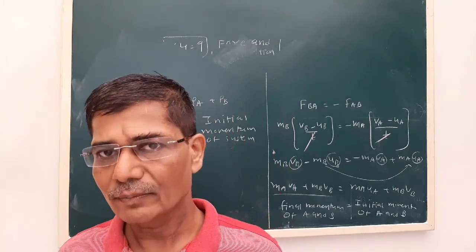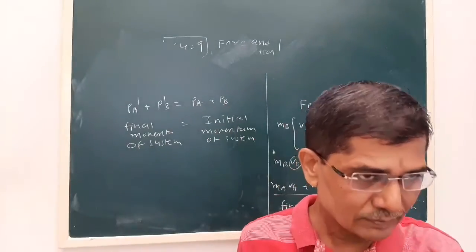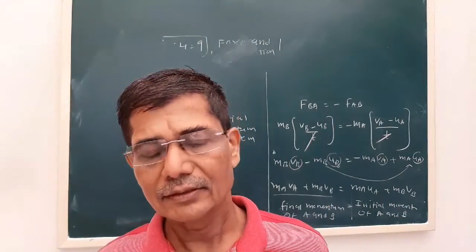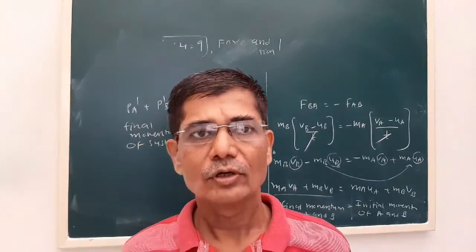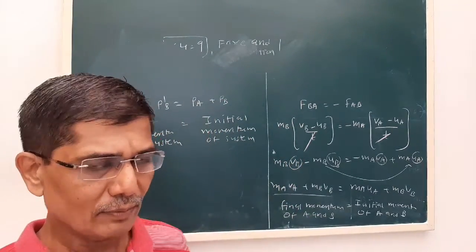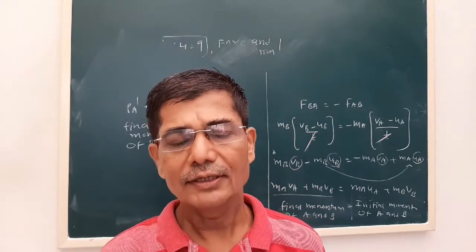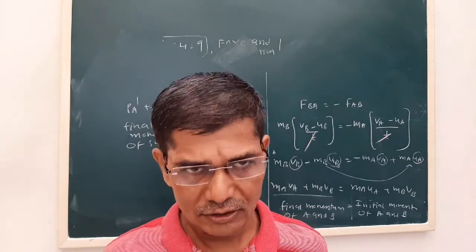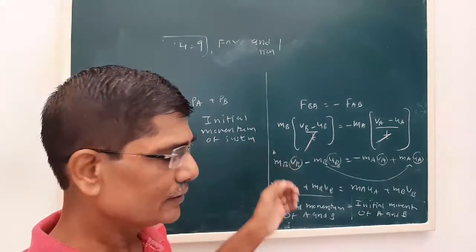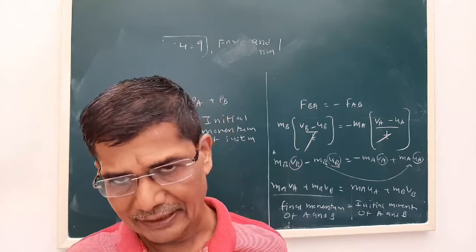We have a number of examples based on using this law of conservation of linear momentum in the numericals and the exercise. The law says that the total linear momentum of a system remains constant, when no external force is acting on it.